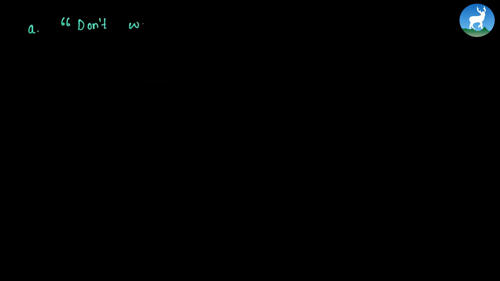It is very simple. So the first one is "Don't wait." Now we need to convert it. We do not have any person specified in the question who said don't wait. So we can write, he asked me not to wait, or you can also write, she asked me not to wait. Sita asked me not to wait. But remember, "don't" is changed to "not to" while we are converting it.